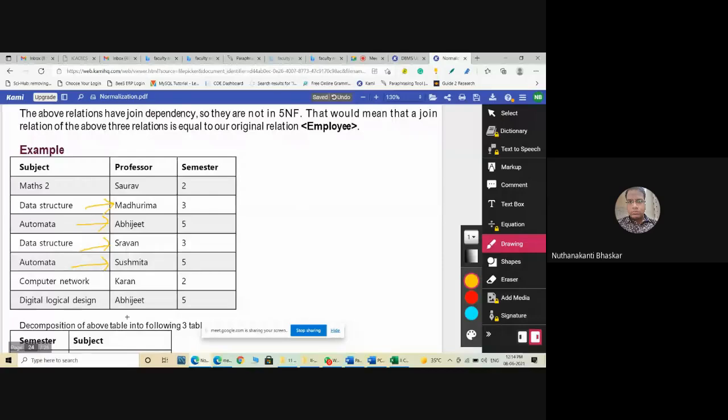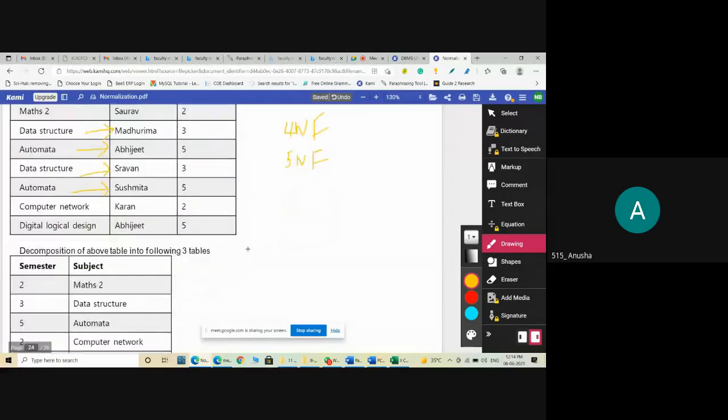So like that, we have different multivalued functional dependencies. Yes or no? Yes, sir. Here for this we need to apply fourth normal form along with the fifth normal form. Now tell me, after decomposition, what tables will come? Subject and professor, subject and semester, professor and semester.